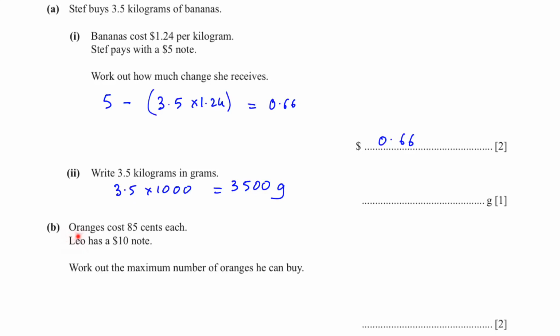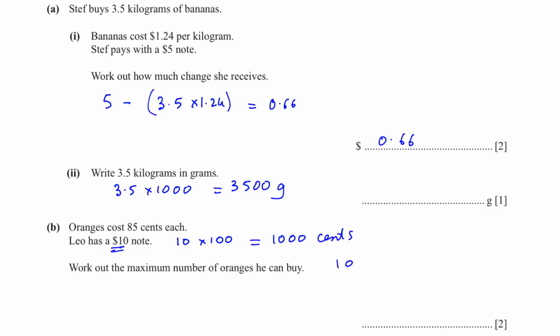Part B, oranges cost 85 cents each. Leo has a $10 note. Work out the maximum number of oranges he can buy. First, change the $10 into cents. $1 has 100 cents, so therefore 10 into 100 is 1000 cents.